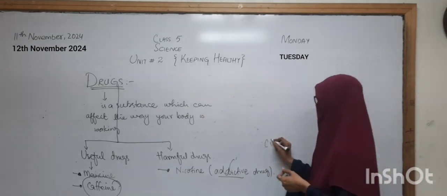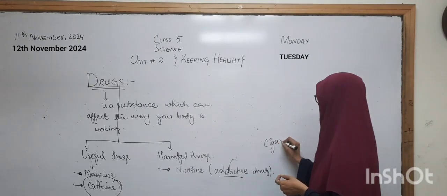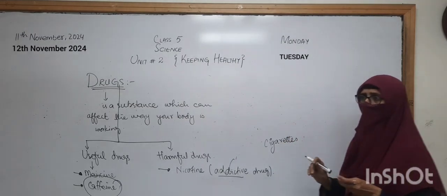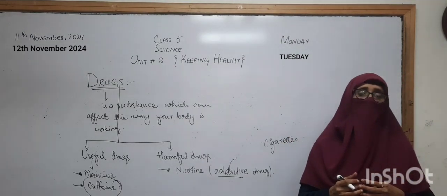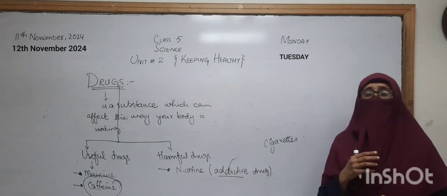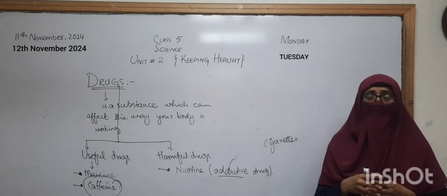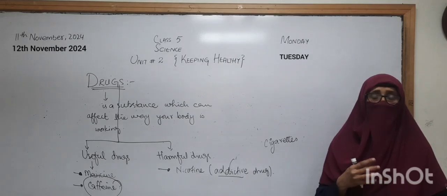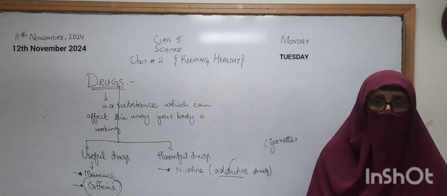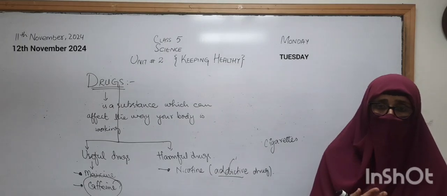Cigarette having what? It having different things. Its smoke having the tar. Its smoke having the carbon monoxide that is very harmful. It can take the place of the oxygen that is present in our blood.